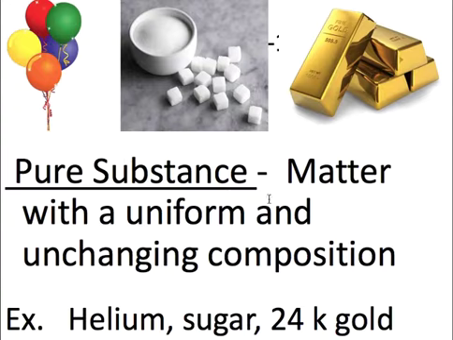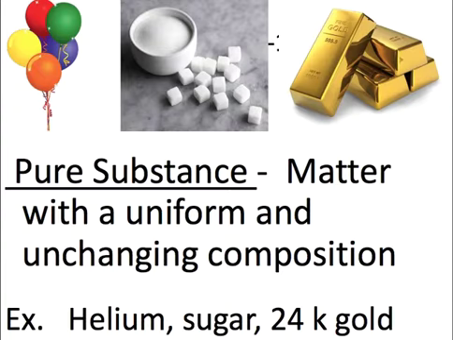So pure substances are matter with uniform and unchanging composition, right? This is very important. They are not only uniform, which means they're the same, right? And think about uniform, if you're in ROTC, right? You guys wear uniforms, so you look the same. The word uniform literally means the same, right? One form, uniform. And unchanging composition. So things like helium, sugar, and 24 karat gold are pure because they are always the same. Sugar from everywhere in the world is the same sugar. Gold, 24 karat gold, no matter where it comes from, is the same.